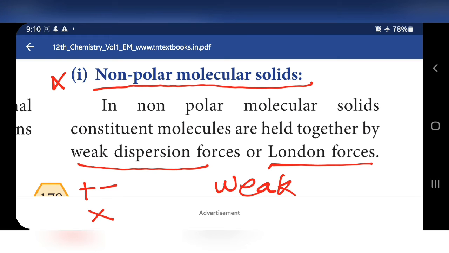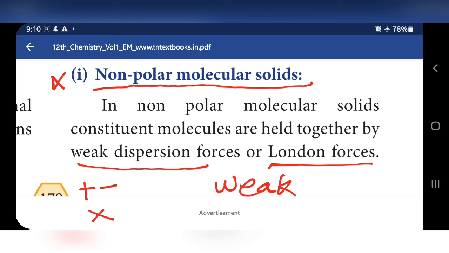If all are moving, it will conduct current. If both are opposite charges, some attractive forces are also present, so strong attractive forces are present. Where charges are formed, there strong attractive forces are present. Here there is no charge because it is non-polar. Polar means charge separation takes place; non-polar means charge separation does not take place.